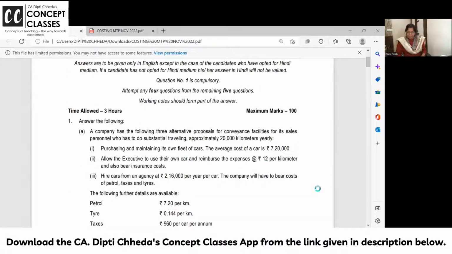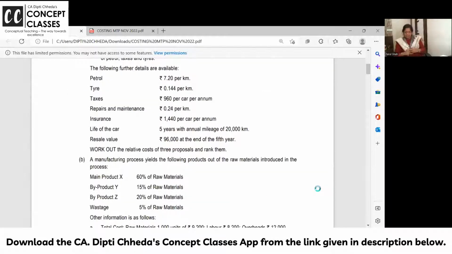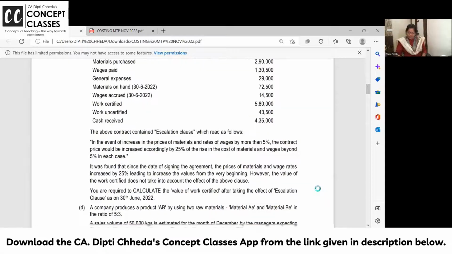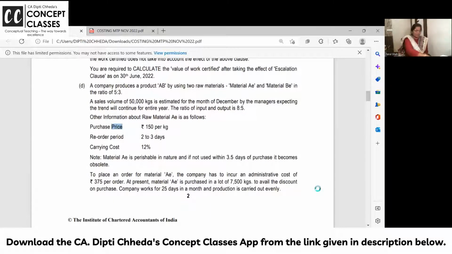Look at the screen now. This was the question related to your choice. And this was related to joint product and byproduct. Third was related to your construction contract. And this is related to your material check. Labor is not in this one, but generally they ask labor also in question number 1.